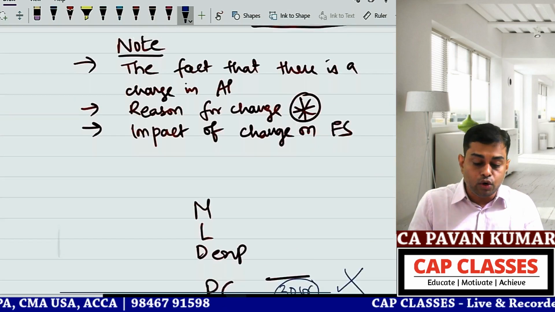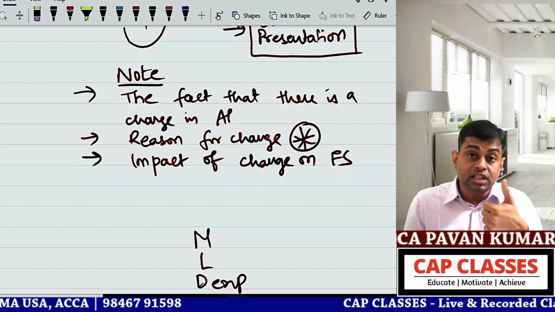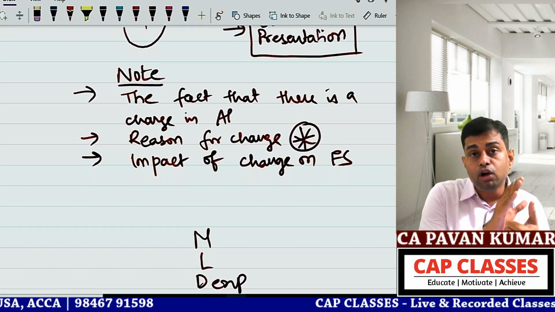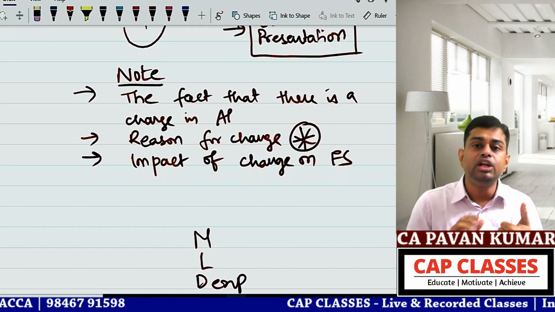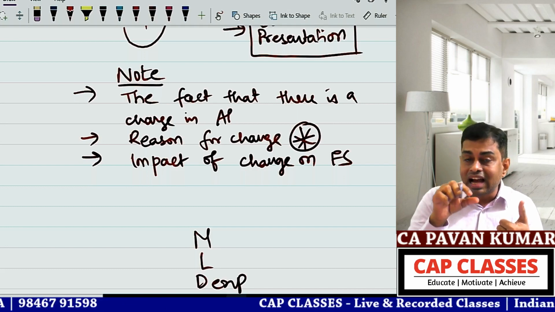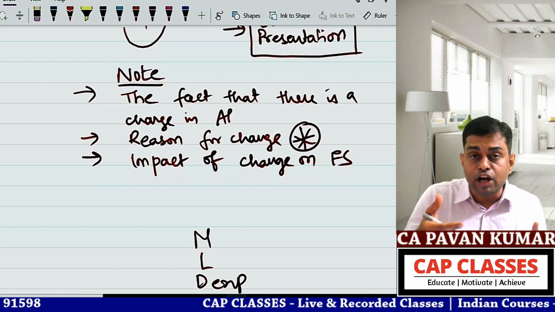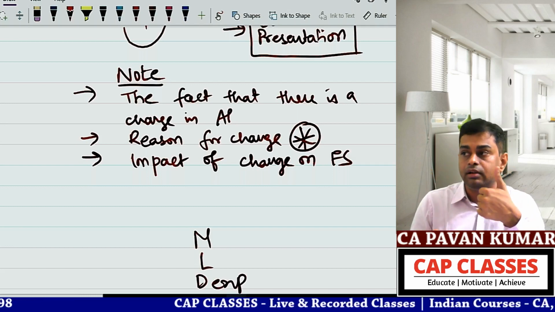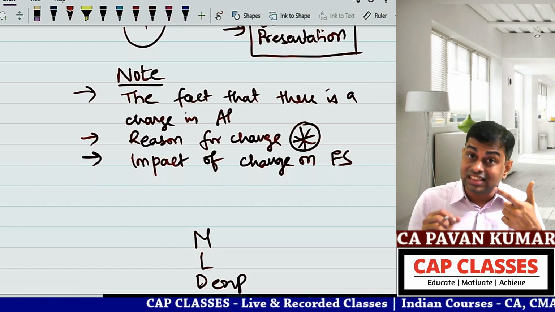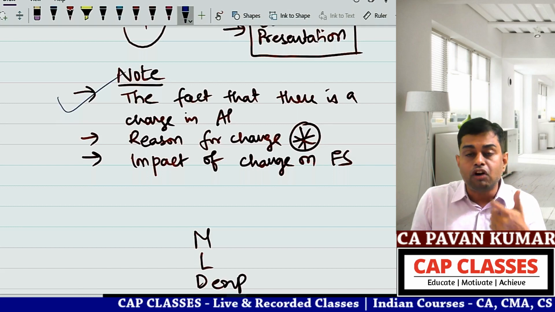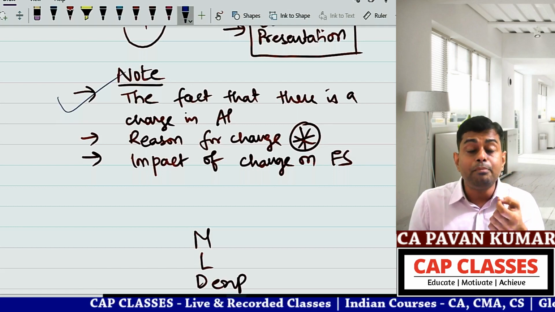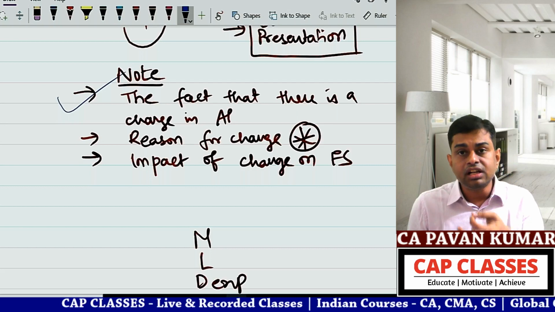So previously, till now, the company was following prime cost for valuing inventory. From the current year onwards, the company changed its accounting policy to consider the value of factory cost. That is the first point. Second, what is the reason? The reason is the capital intensive nature of the company.